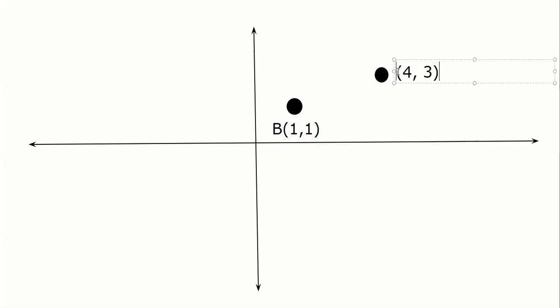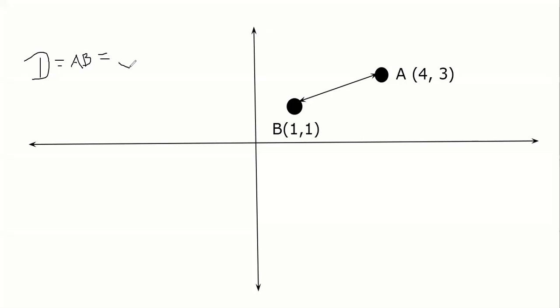So this is how you know how a point exists. Now, if I want to know the distance between these 2 points in a coordinate plane, it's very easy. We always have to understand the coordinates. The distance between these 2 points, suppose I say D, or equal to AB, maybe you can say the length of segment AB, is very easy.